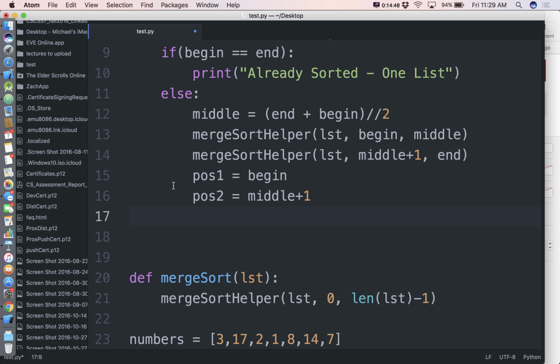Okay? Now, when is pause 1 illegal? When has pause 1 walked off the end of his half of the list? Yeah, when it's greater than middle. Middle's legal, right? Middle's the last legal bucket in the list. So pause 1 has walked off his list when he is greater than middle. When has pause 2 walked off his list?